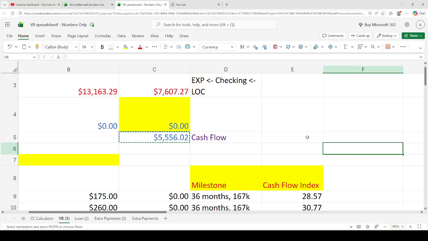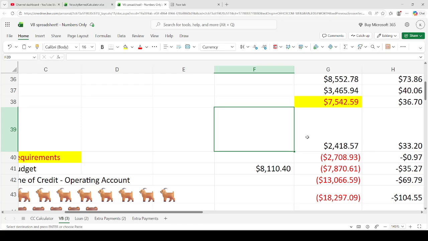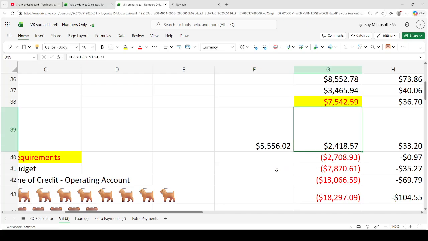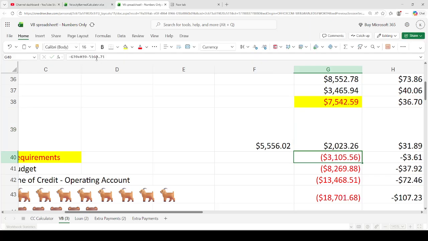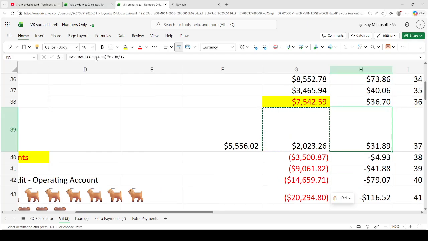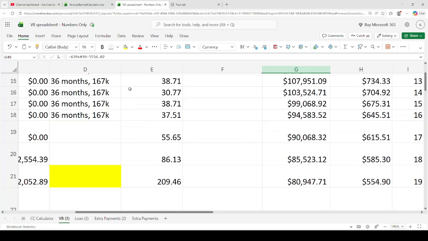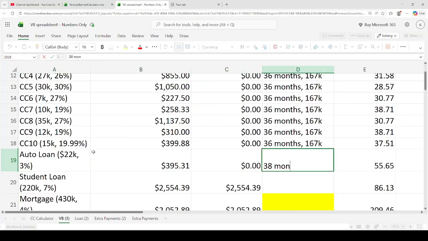5,500. Okay, and then what we'll do is we're going to just do this, and then update this here, 5,500. And I don't really even think it matters because it's just going to pay off in 2 months anyways. So 5556.02, bam, bam, right? So we slightly lowered the interest that we paid for 1 month. Okay, so 38 months, we paid off. So 167 plus 22,